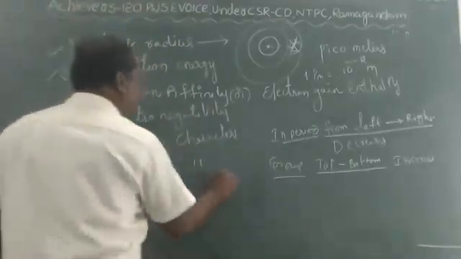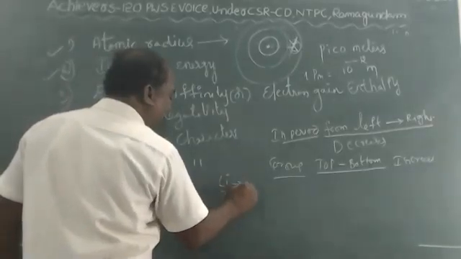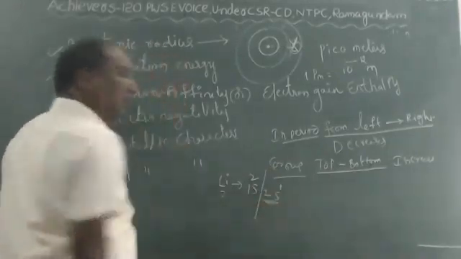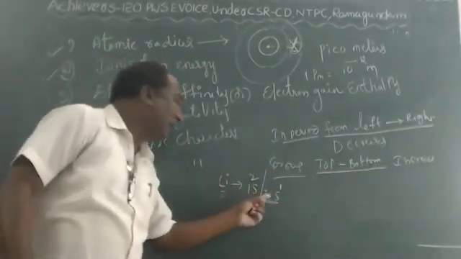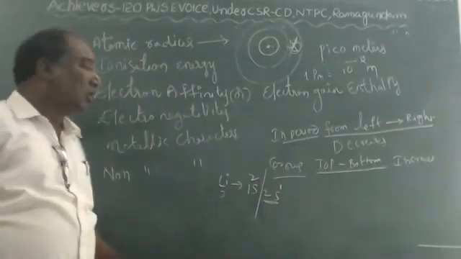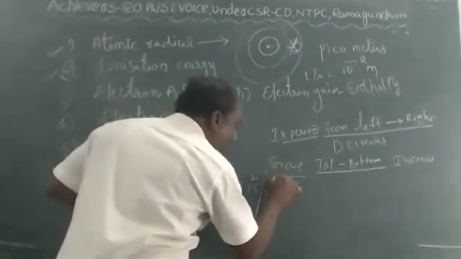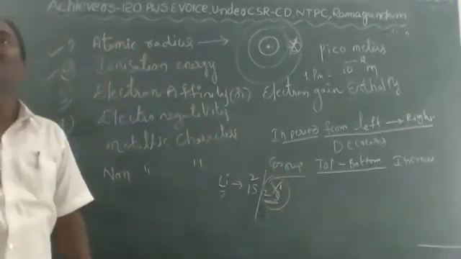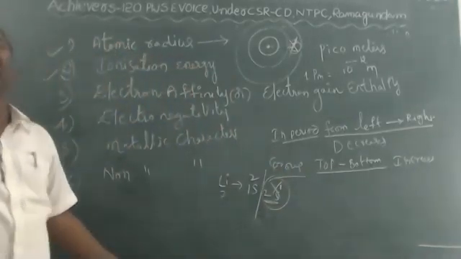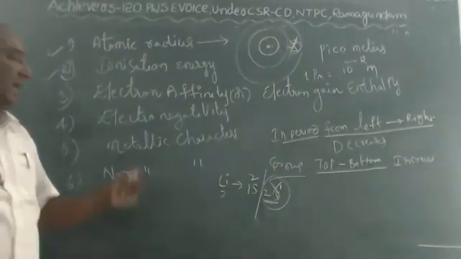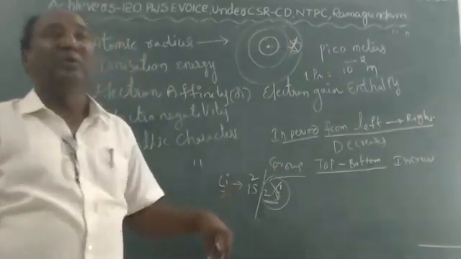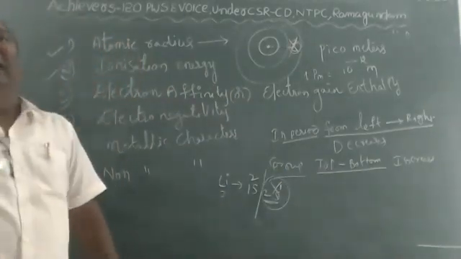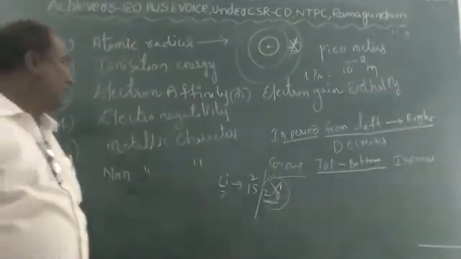For example, lithium, atomic number 3: 1s2, 2s1. This is the outermost shell of lithium. How many electrons are there in the outermost shell? 1 electron is there. So how much energy is required to remove this 1 electron? That energy we call ionization energy.